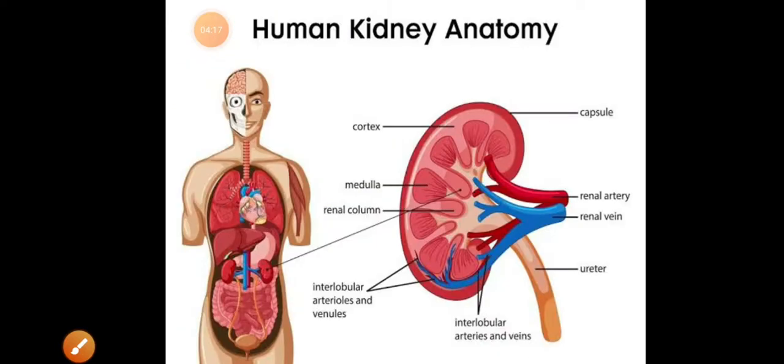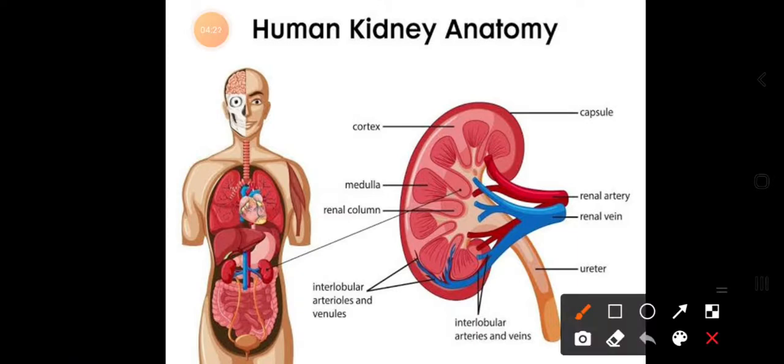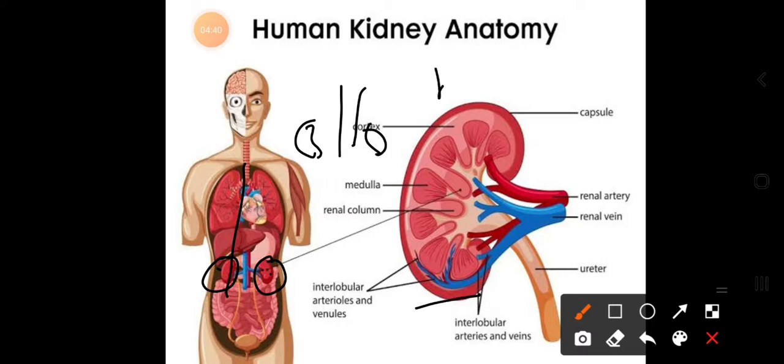Let us see the human kidneys. A pair of kidneys, that is two kidneys, are present on either side of the backbone near the pelvic region. They appear in the shape of a bean, towards the back side of the body.